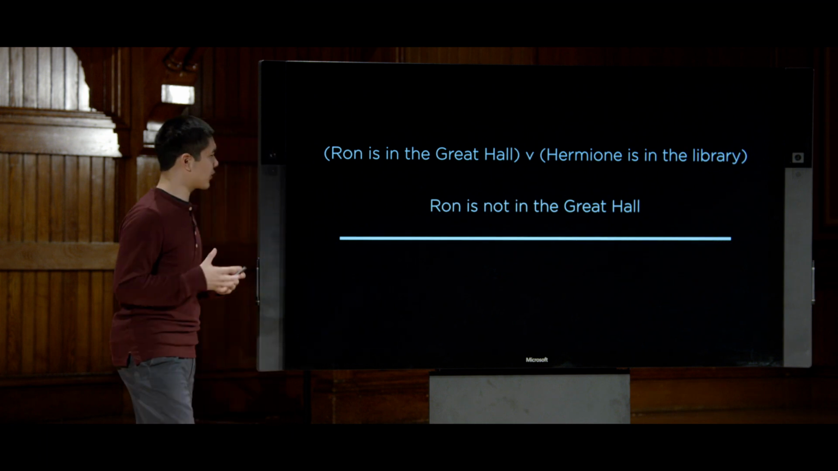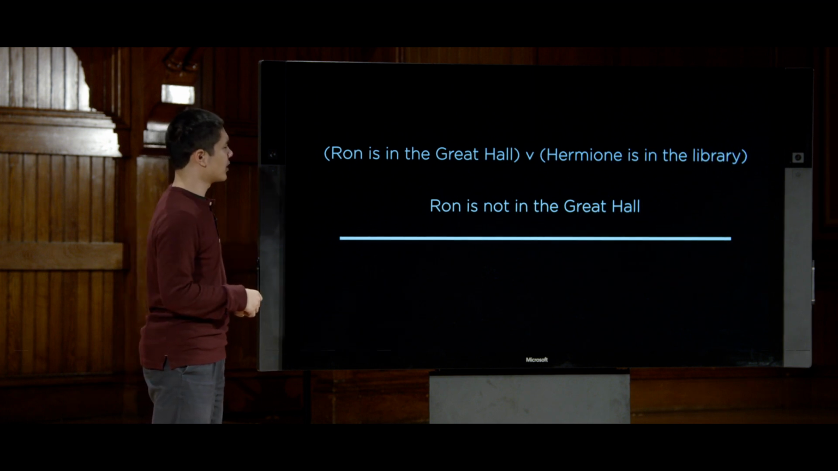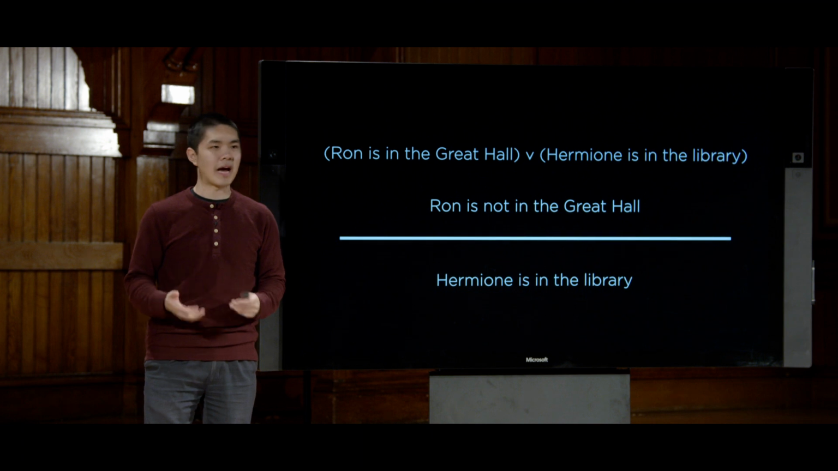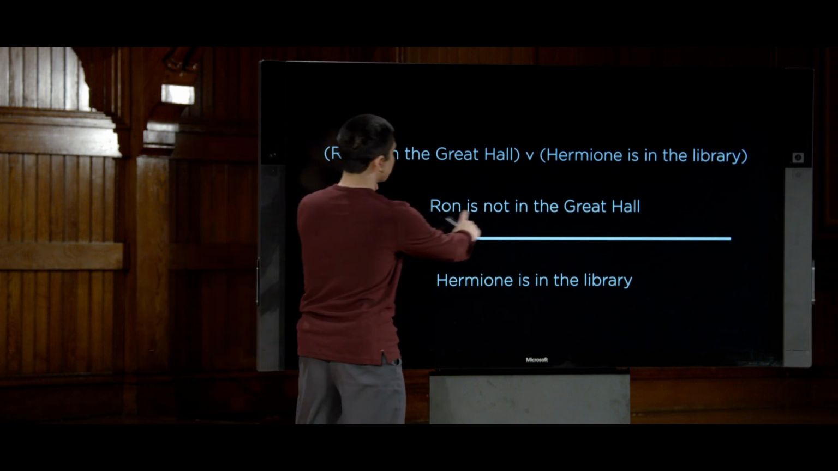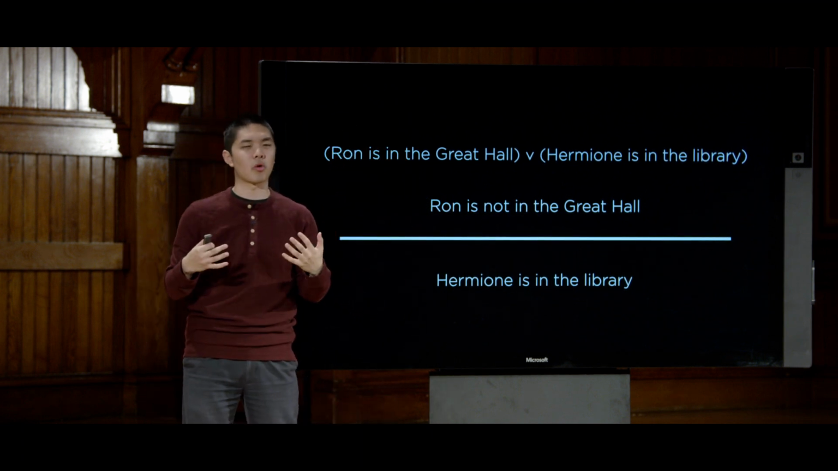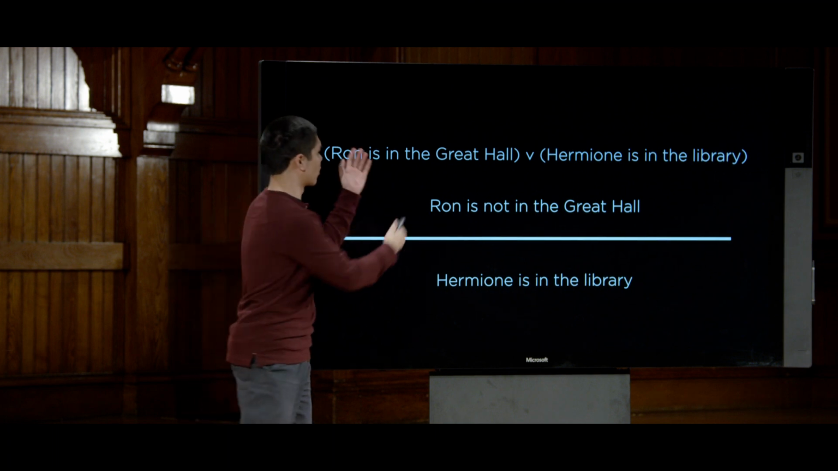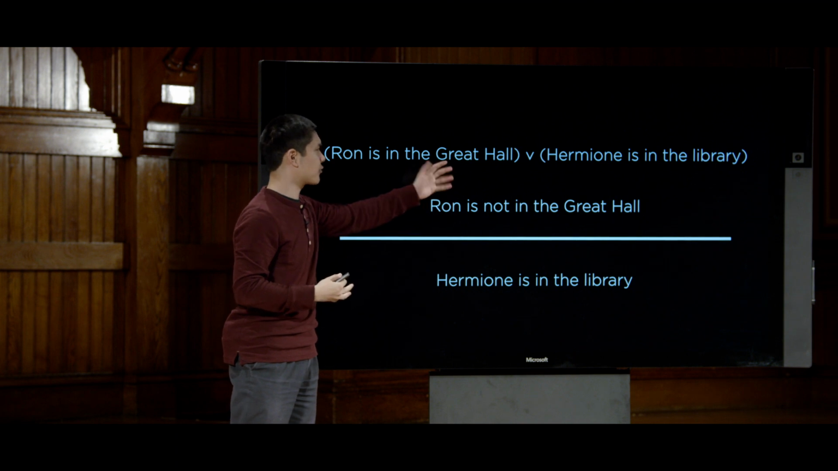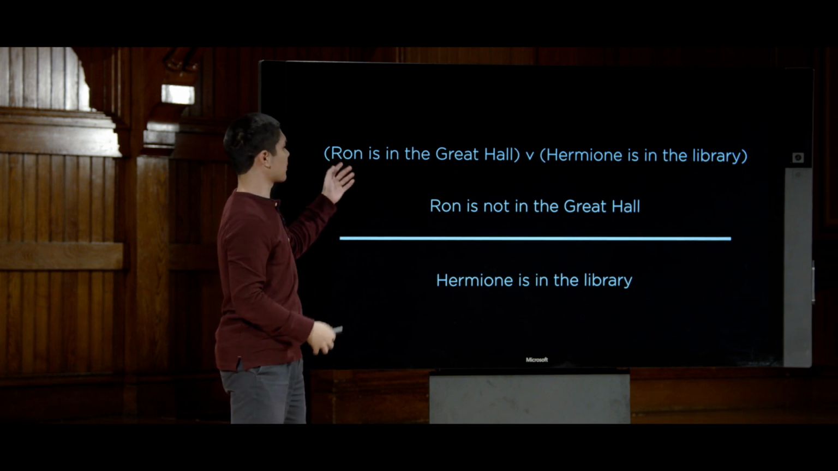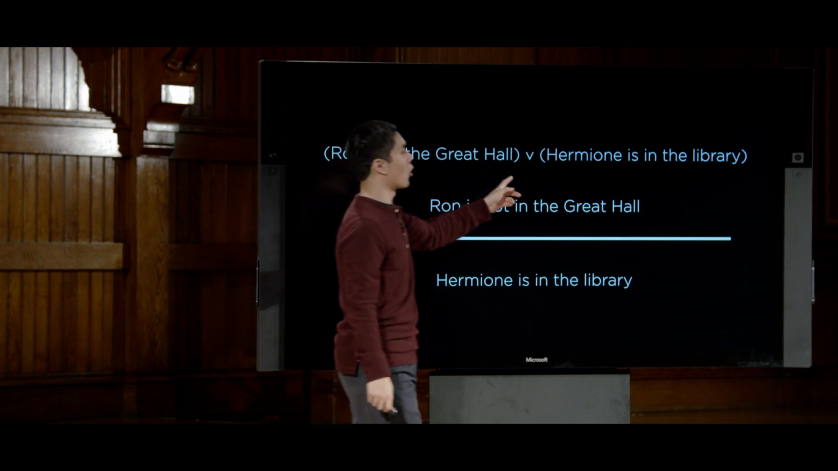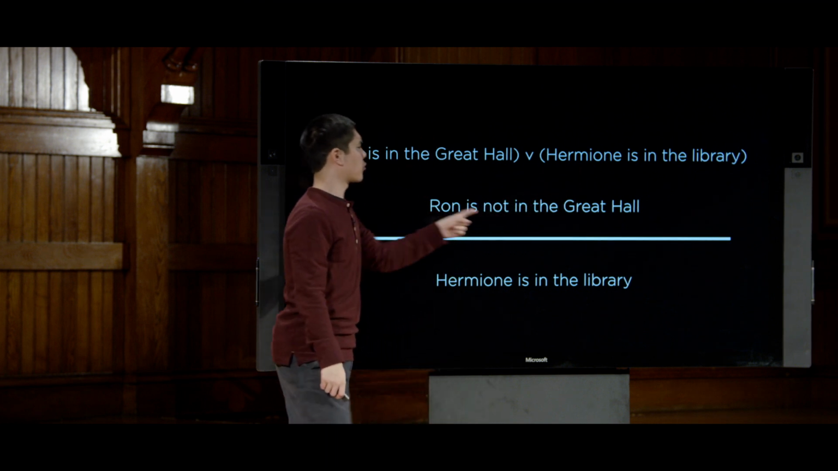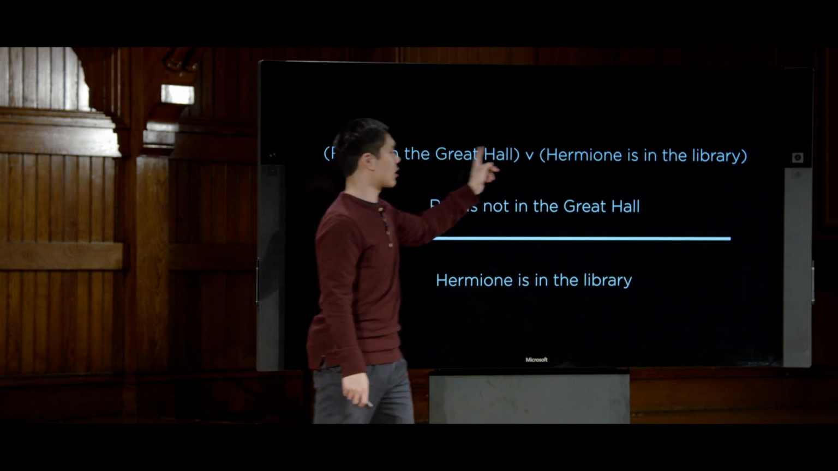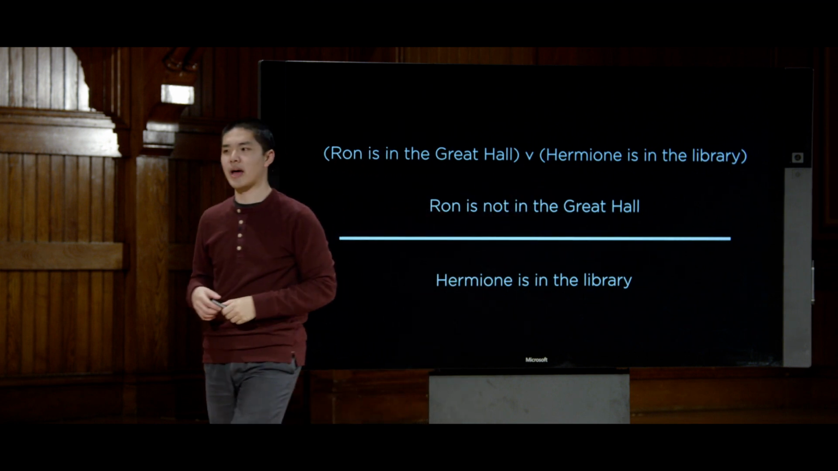Based on those two pieces of information, what can I conclude? Well, I could pretty reasonably conclude that Hermione must be in the library. How do I know that? Well, it's because these two statements, these two what we'll call complementary literals, literals that complement each other, they're opposites of each other, seem to conflict with each other. This sentence tells us that either Ron is in the Great Hall or Hermione is in the library. So if we know that Ron is not in the Great Hall, that conflicts with this one, which means Hermione must be in the library.